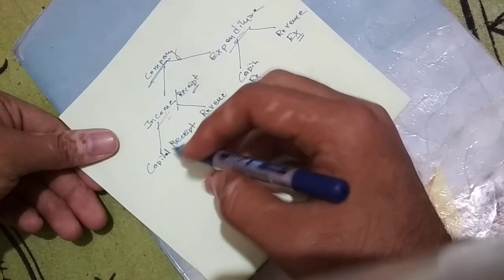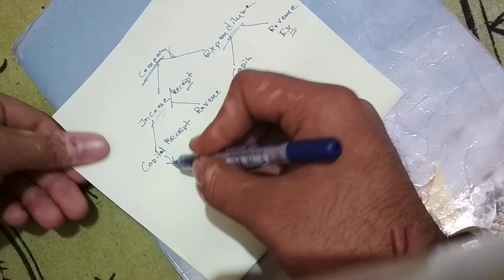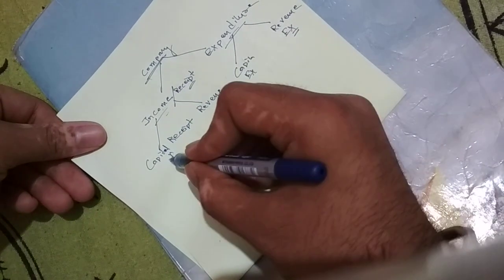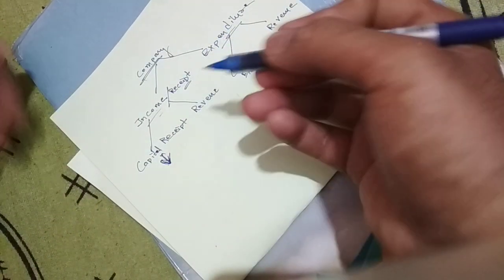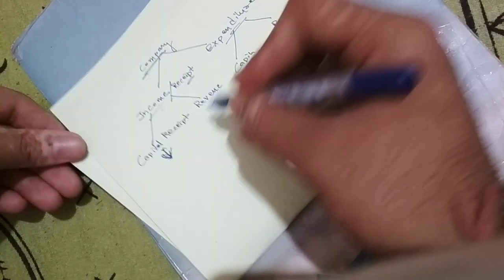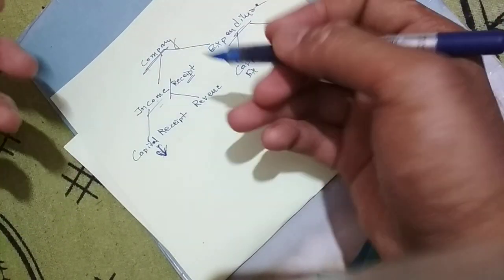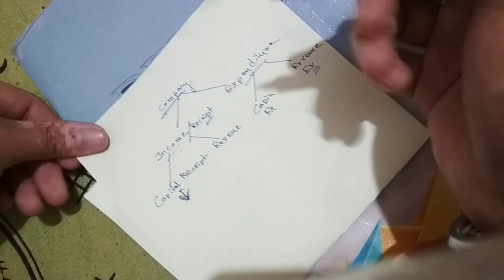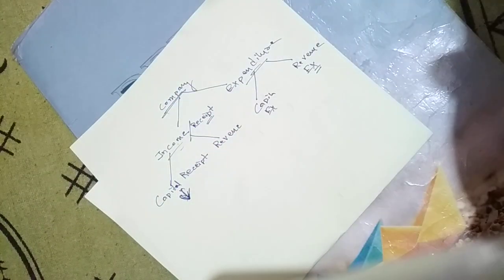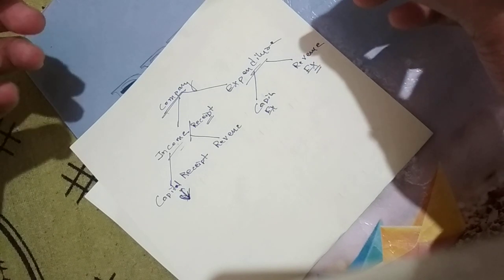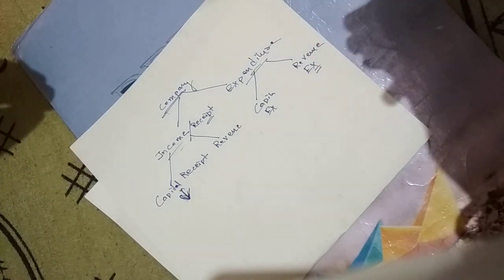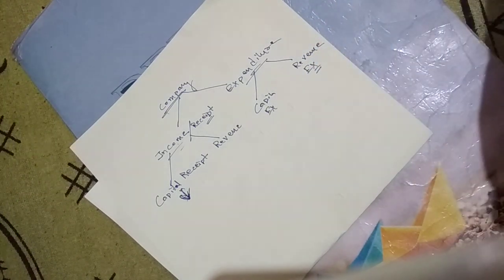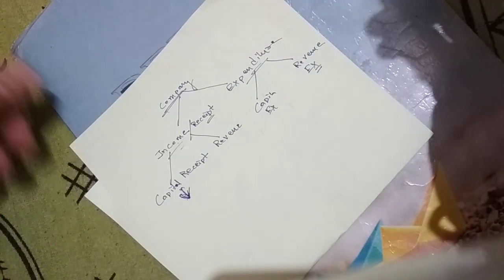So income, the capital receipt. What is the capital receipt or the capital income? First of all, I would like to distinguish between capital and revenue. What is the meaning? Capital is nothing but something involving a very large amount, or for a very long period of time, then we can call it capital.